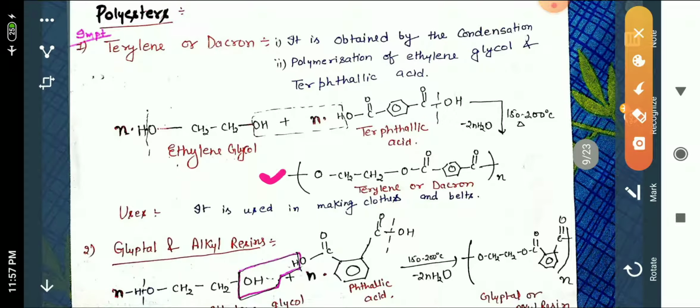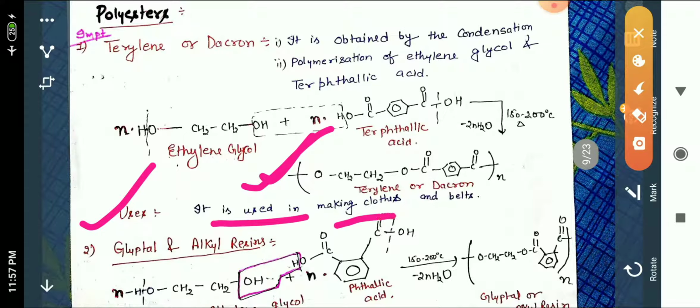This is the formula of terylene or Dacron, and this is polyester. It is commonly used in our daily life in making clothes and belts.